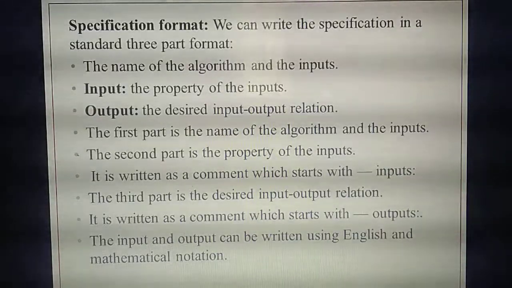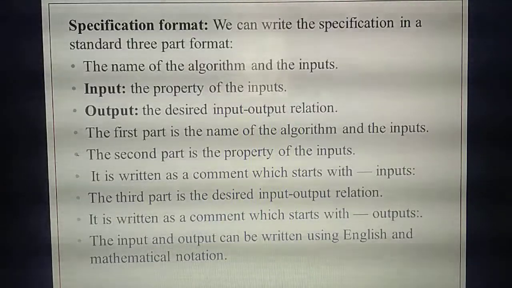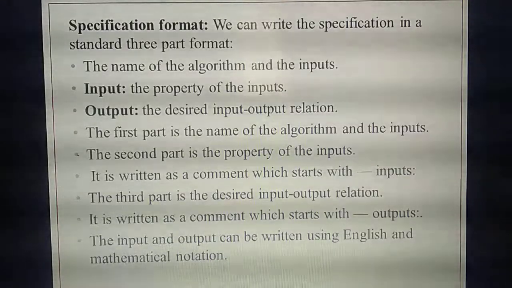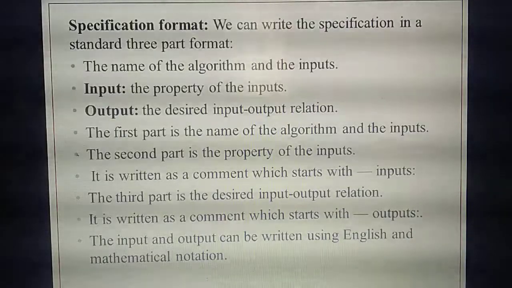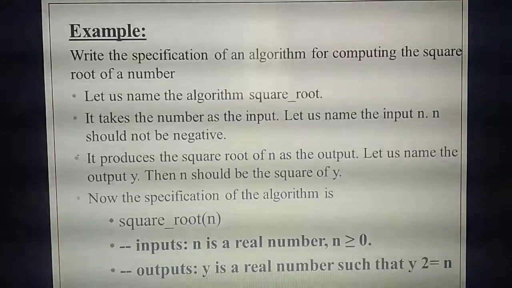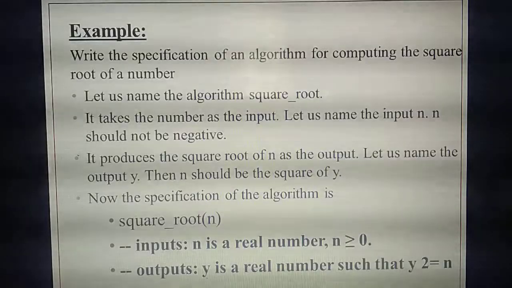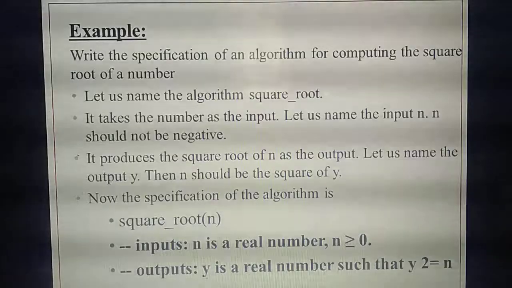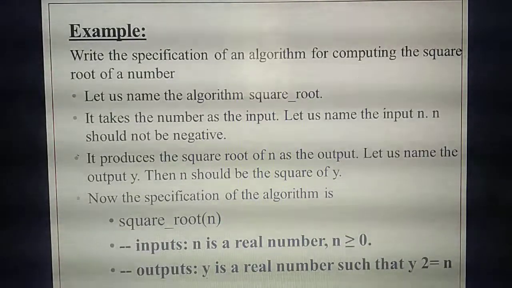Same thing you are writing. For example, A is an integer. Then B is not allowed to be 0. Then you are writing B greater than or equal to, or less than or equal to 0. So the same thing you need to write in both English words as well as in mathematical notation. Understand? So this is the example for the specification. Like this they will give a lot of examples, their own examples, and ask you to write the specification formats. So if you study the specification format thoroughly, only then can you write any example.